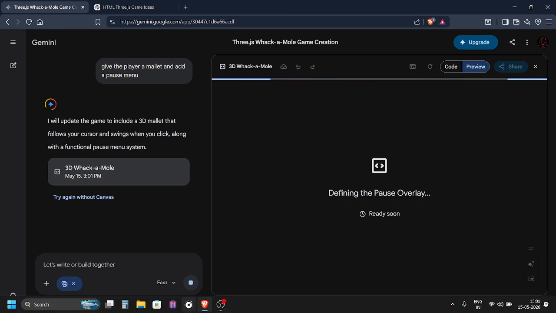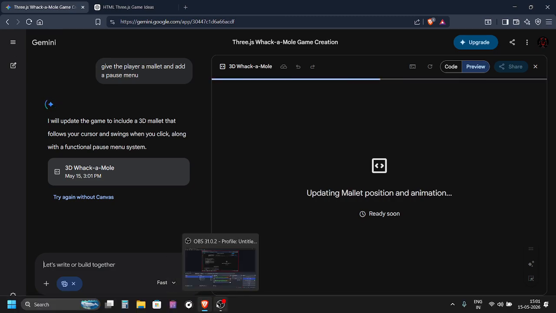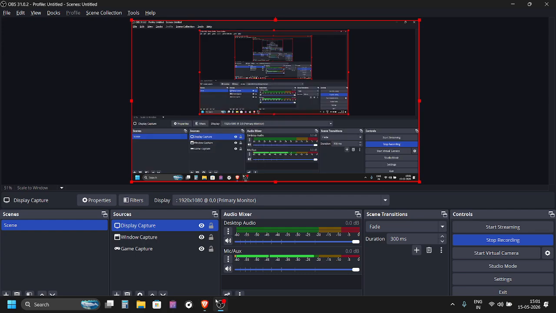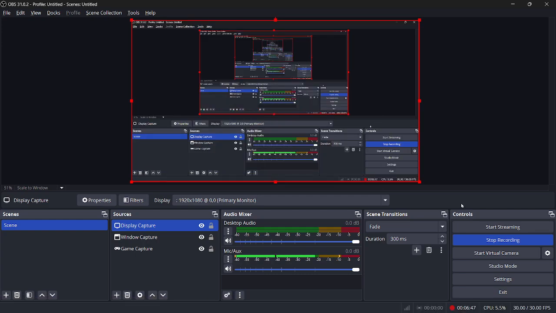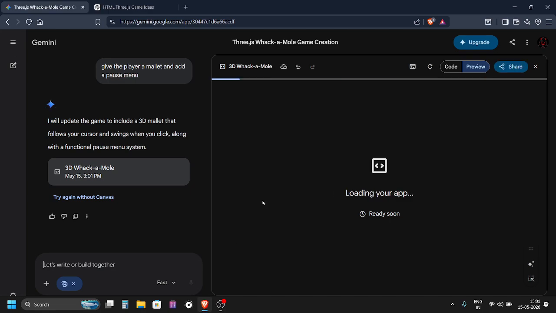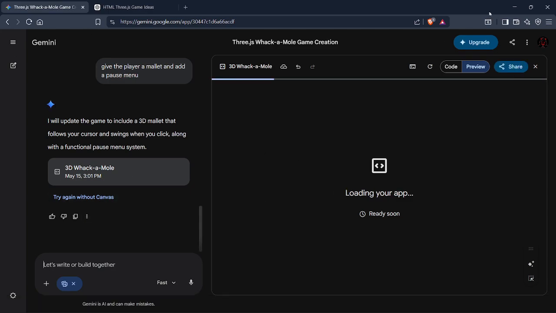So now it's updating the game to include a 3D mallet that follows your cursor and swings when you click, along with a functional pause menu system. That's nice. Okay, let's get back to my browser.